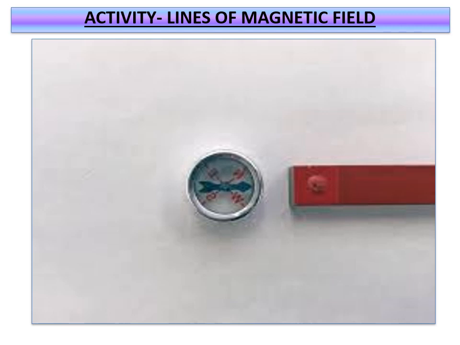So now, after marking the north-south direction, you take a bar magnet and place it where the north pole points towards the geographic north.